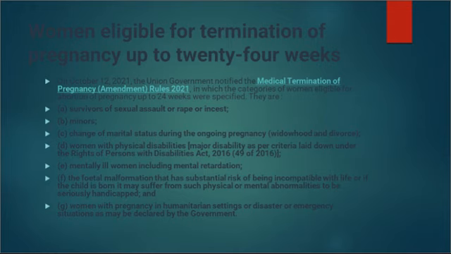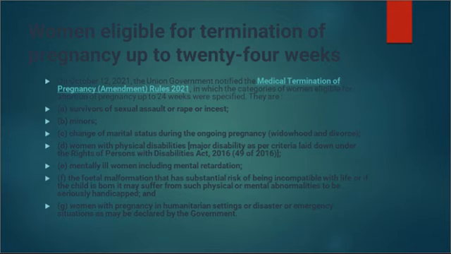Women with physical disabilities, right? As per the Rights of Persons with Disabilities Act 2016. Mentally ill women, right? And women who are mentally retarded can seek abortion. Fetal malformation is such that there's a risk to life, right? And even if the child is born, that child may suffer from physical or mental abnormalities, right?